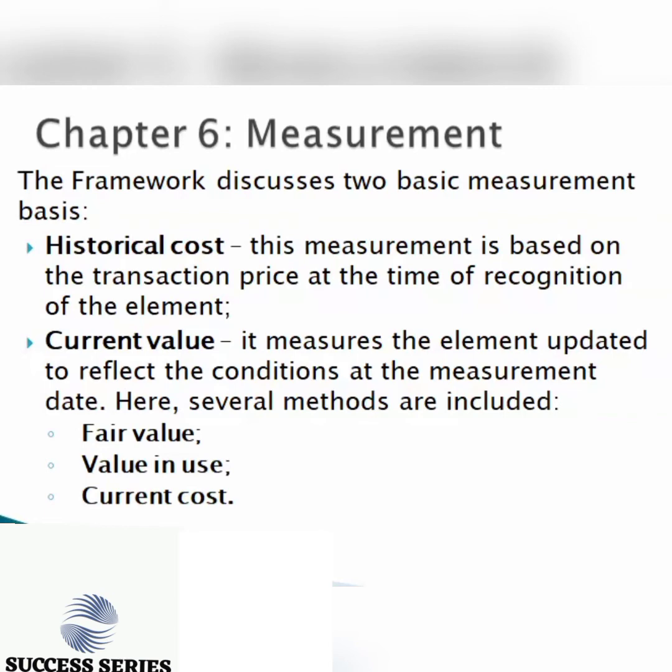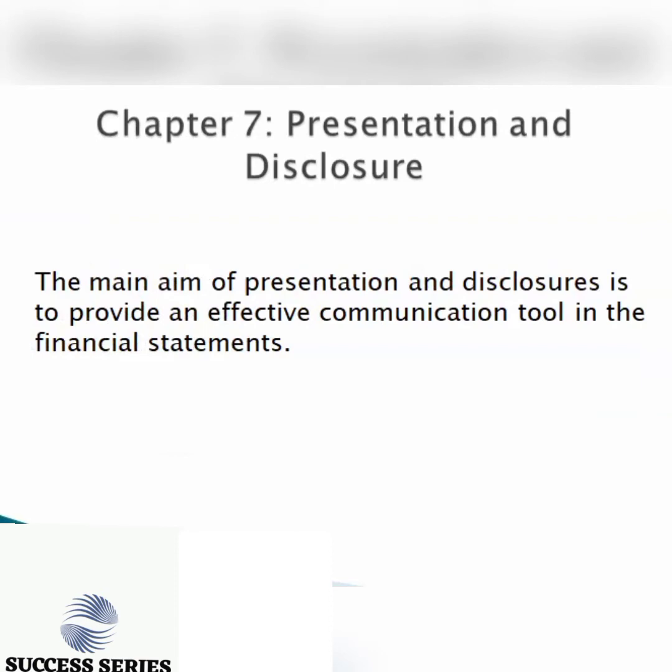Now moving on to chapter 5, which talks about presentation and disclosure. The main aim of presentation and disclosure is to provide efficient communication in the financial statements.